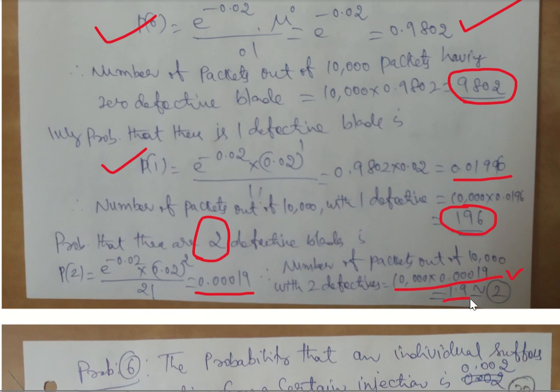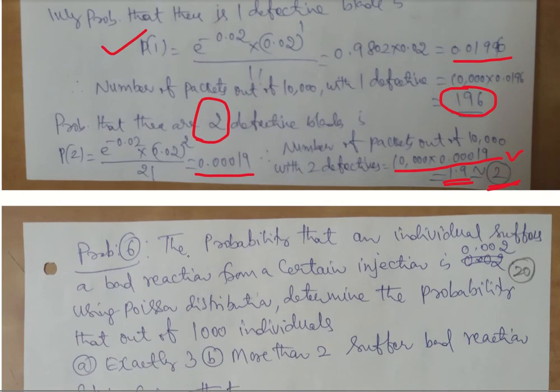So when you get something like 1.9 or 1.8, you should not stop, because we will not have a 1.8 packet, 1.6 packet, or 1.3 packet. So we have to approximately convert that into the closest integer. If it is 1.3, you can write 1. If it is anything less than .5, it can go to the lesser side. If anything higher than .5, you can round towards the higher number. Since 1.9 is close to 2, I will write that as 2 packets. Okay, approximately.